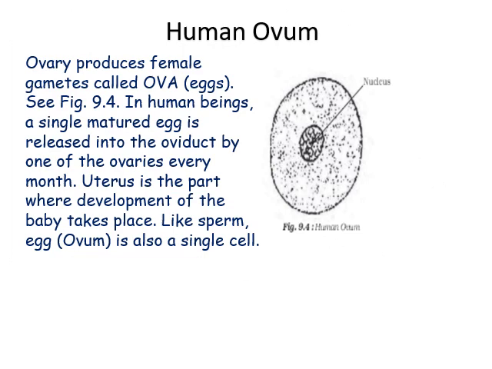Human ovum. Ovary produces female gametes called ova or eggs. You can see in the picture, in human beings, a single matured egg is released into the oviduct or fallopian tube by one of the ovaries every month. Uterus is the part where development of the baby takes place. Like sperm, egg or ovum is also a single cell.